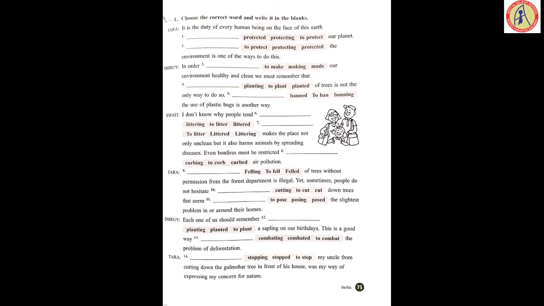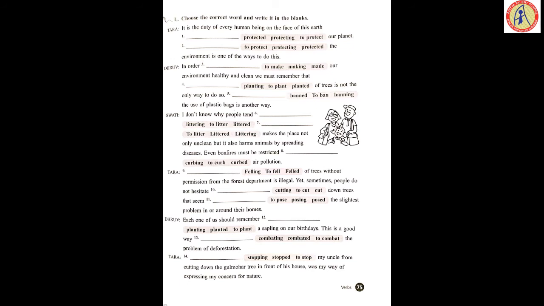Page 75, choose the correct word and write it in the blanks. Three options were given for every blank. You should choose the correct one and write. It's a conversation between Tara, Dhruv and Swati. It is the duty of every human being on the face of this earth to dash our planet. Dash the environment is one of the ways to do this. Observe the three options given here. Which is the apt answer? Protected, protecting, to protect. So it is the duty of every human being on the face of this earth to protect our planet.